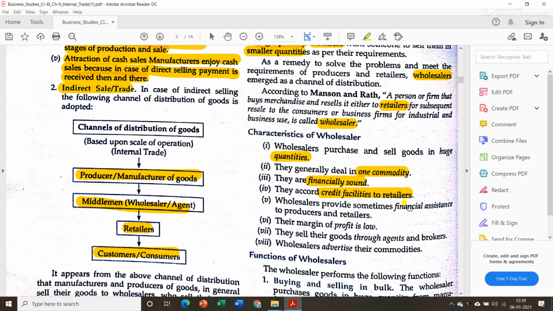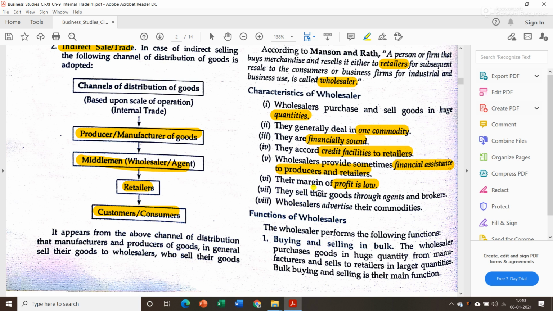Then the wholesaler sometimes provides financial assistance to producers and retailers, means if any producer finds a shortage of money, then the wholesaler sometimes gives financial assistance to the producer as well as to the retailers. Their margin of profit is low. Then they sell their goods through agents and brokers.